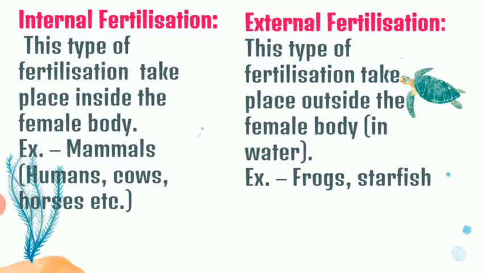And second is external fertilization, which is a type of fertilization in which fusion of male and female gamete takes place outside the female's body. So where outside? In the water. So there are creatures which release both male and female gametes into the water, and then the male gamete will reach the female gamete where the fusion will take place. So this type of fertilization is called external fertilization. We can see this kind of fertilization in frogs, starfishes, fishes, etc.